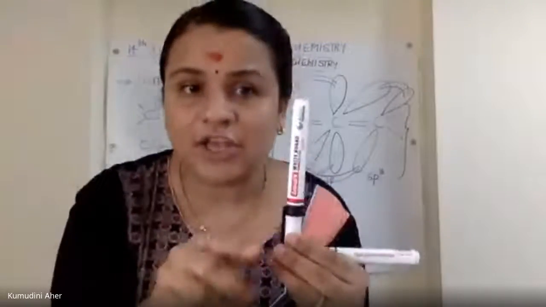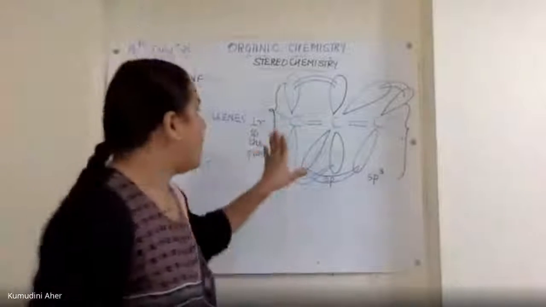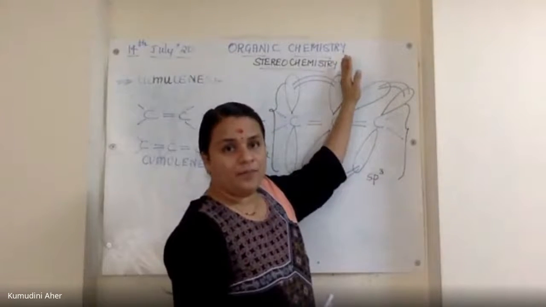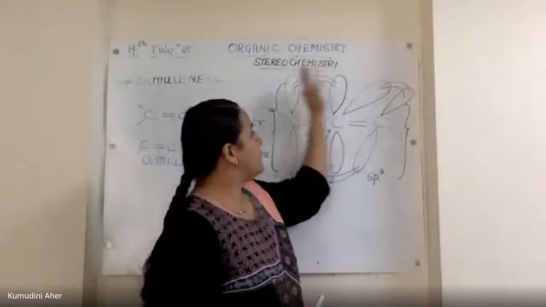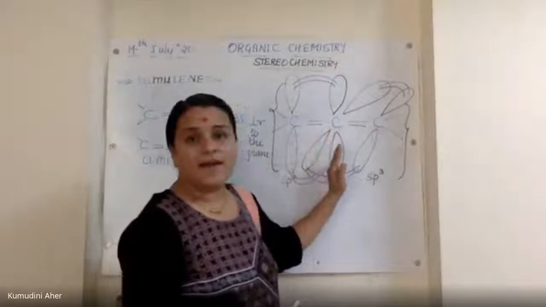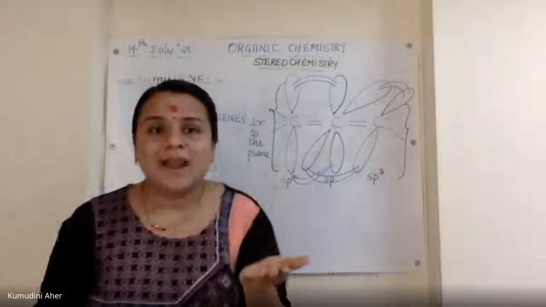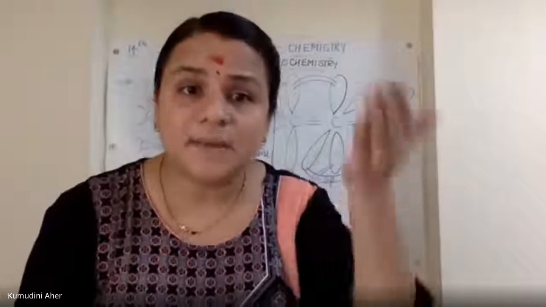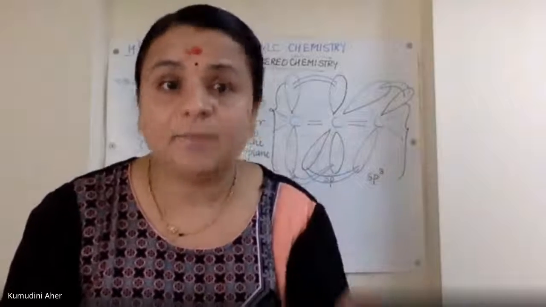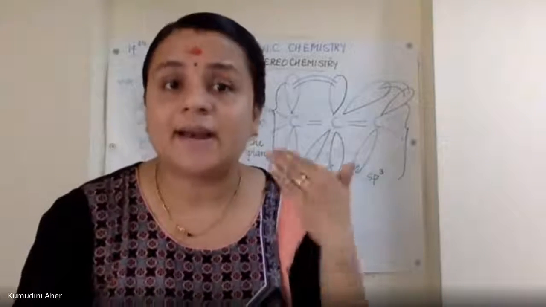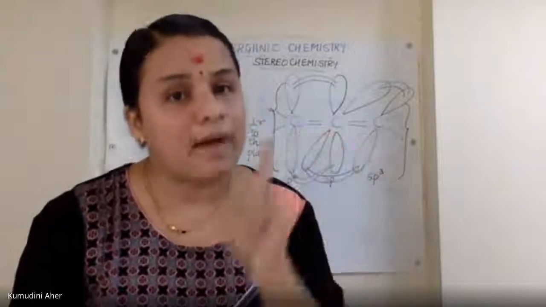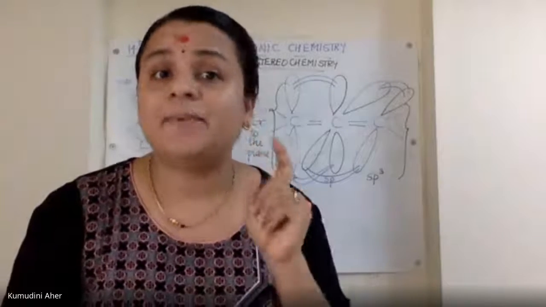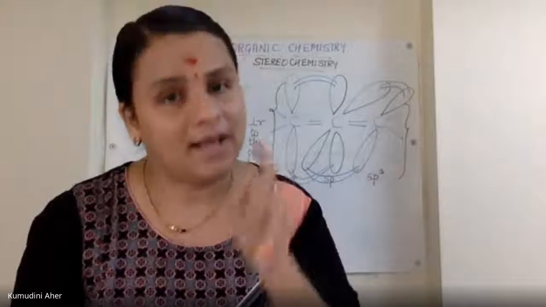That is why, if you observe properly, if I put a plane of symmetry over here, they are going to be mirror images and this molecule is going to be divided into two parts. So technically this molecule should not be optically active because it has a plane of symmetry. But practically, in reality, this molecule is found to be stereochemically active, meaning it shows optical activity.